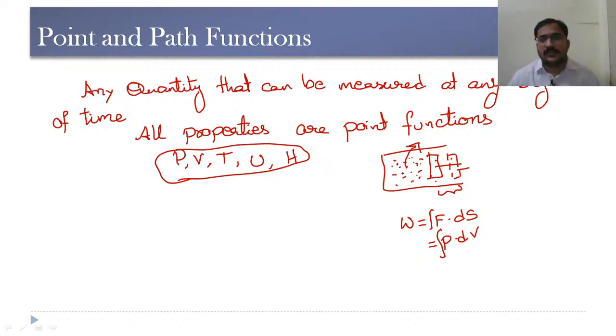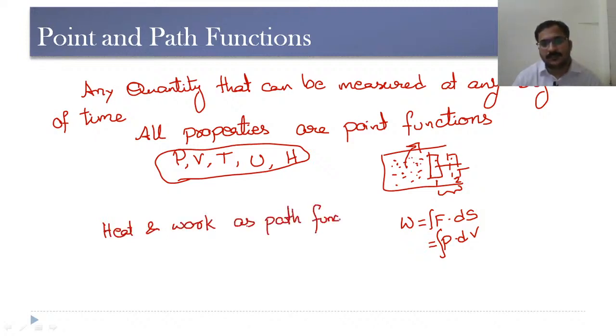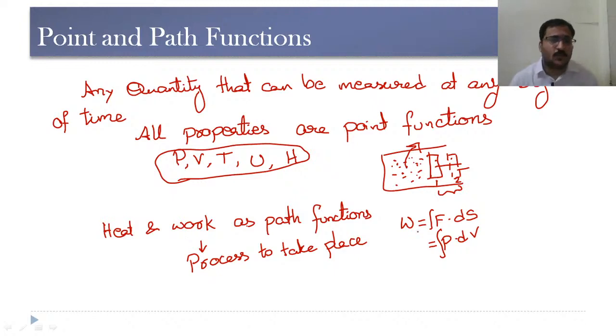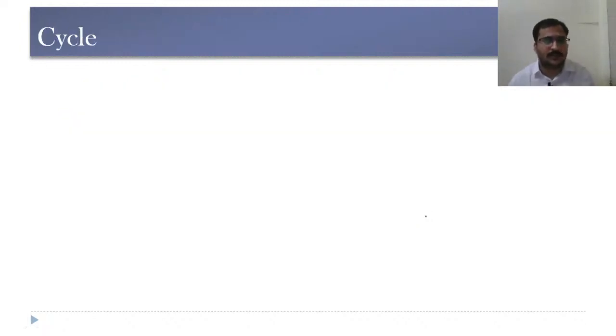So when the piston moves from one position to another, a process is taking place, and a process requires a path to be followed. Therefore, we consider heat and work as path functions because they require a process to take place. So heat and work are path functions. Try to remember this carefully.